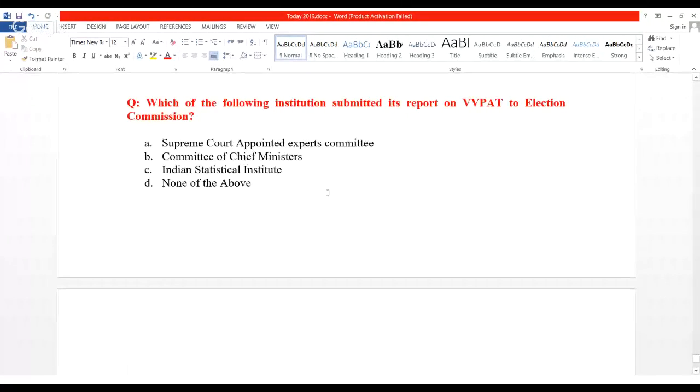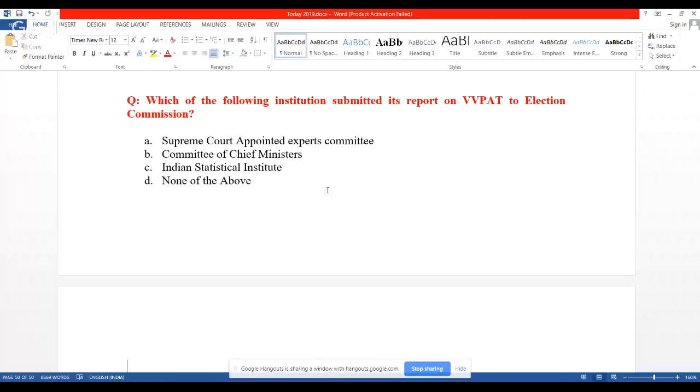Look at the question. Which of the following institutions submitted its report on VVPAT to the Election Commission? A, Supreme Court appointed experts committee; B, committee of chief ministers; C, Indian Statistical Institute; or D, none of the above? Please remember the answer is option C, that is the Indian Statistical Institute.